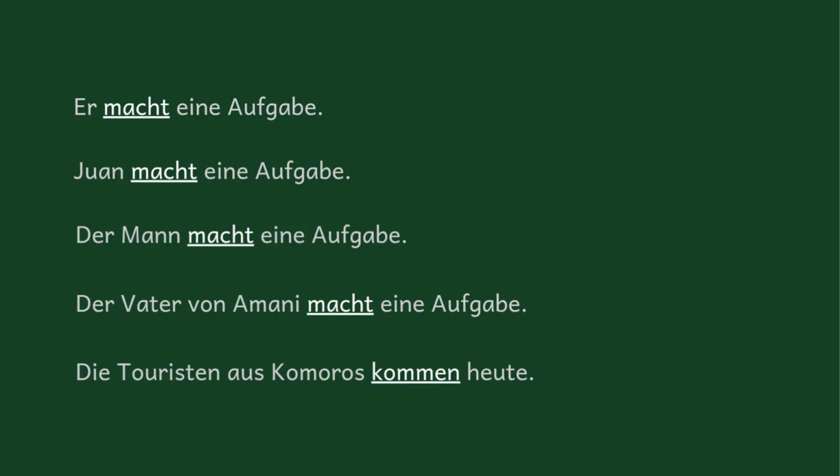In this case, the verb is the third word, but still second position, because you can't separate der and Mann. Maybe Juan is also the father of Amani, so you still can't separate that. So der Vater von Amani macht eine Aufgabe. In this case, fifth word, but still second position. So you have to think of it as whatever you can't separate.